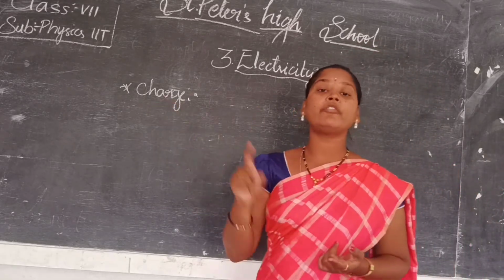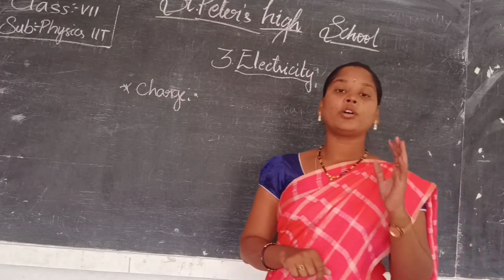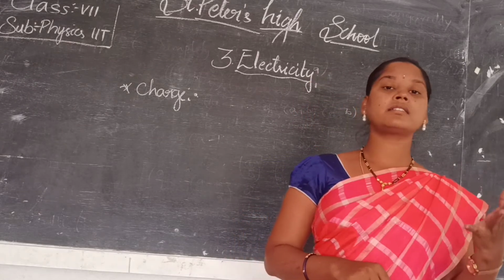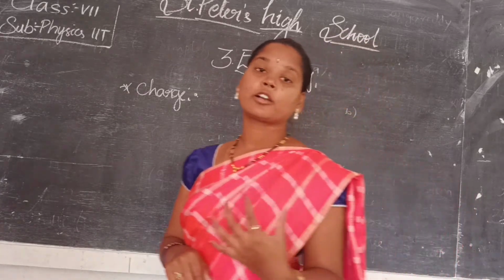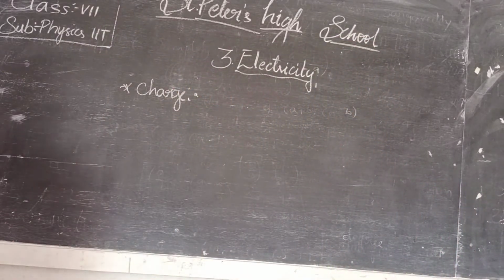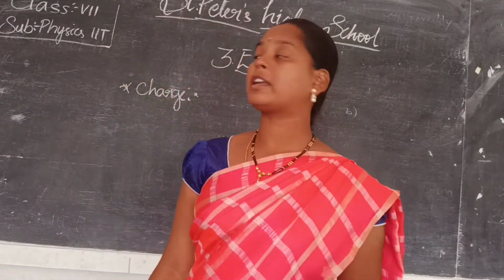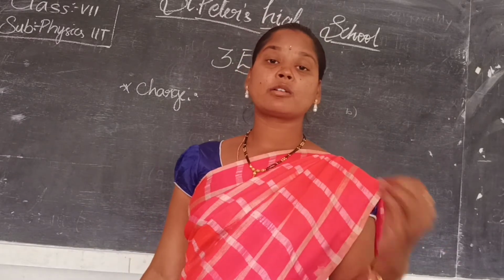Charge. The flow of electric charge is called electricity. By using this charge, we are able to use all these electronic gadgets. So here this electric charge is defined as the amount of electricity present in a body. How much electricity is present in that body? That is called charge.